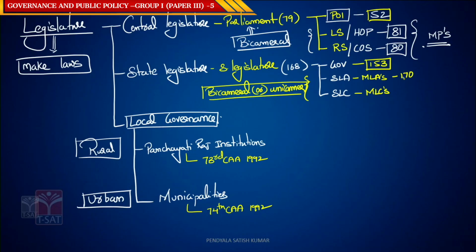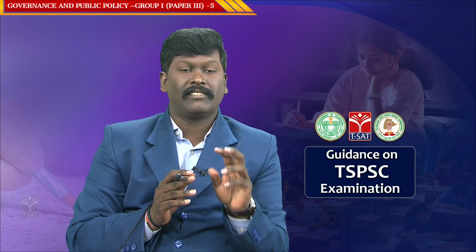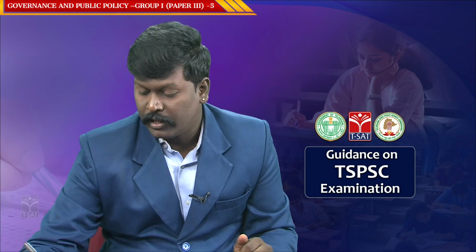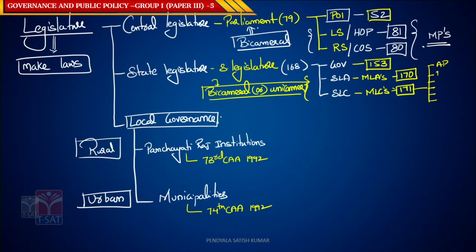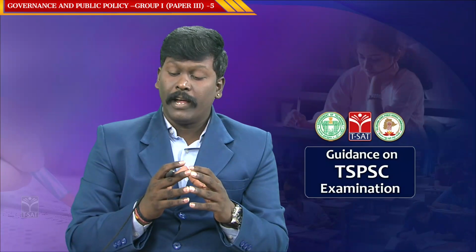Article 170 talks about the composition of the assembly. Article 171 talks about the composition of the council, but it can be unicameral or bicameral, right? As of today in India, there are 6 states which are bicameral. They are Andhra Pradesh, Telangana, Karnataka, Maharashtra, UP and Bihar.